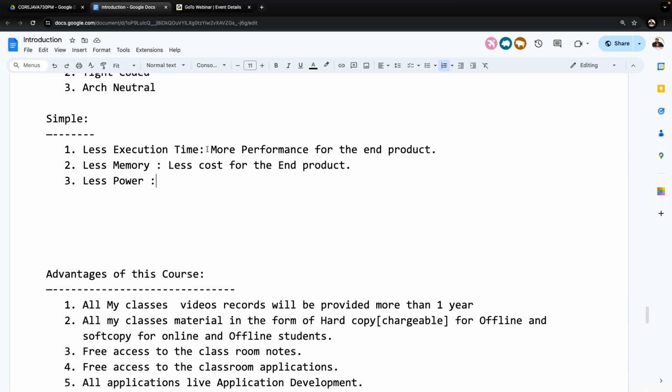Fine. Less execution time and less memory, both we understood. Less execution time means more performance for the end product. Less memory means less cost for the end product. Both are okay. Now the next one is less power consumption. Then what is the relation between power consumption and programming language? Now I'm going to give clarity. Observe carefully.